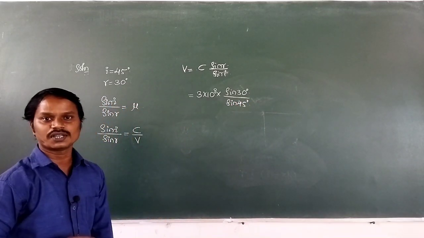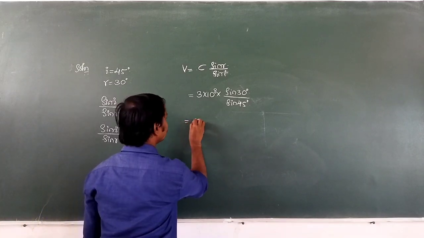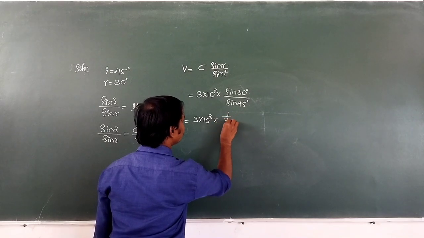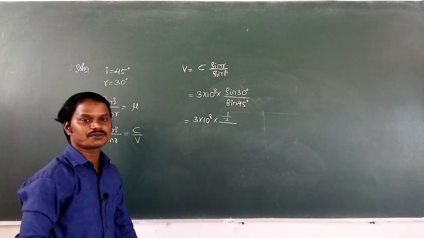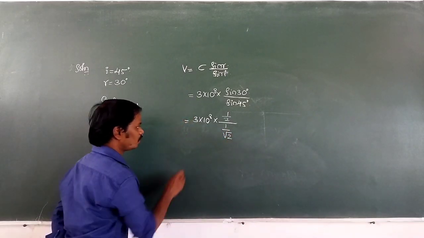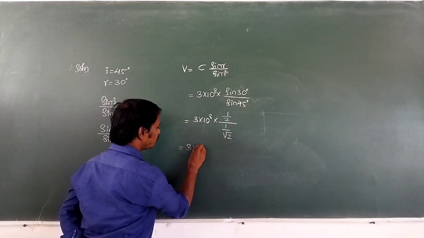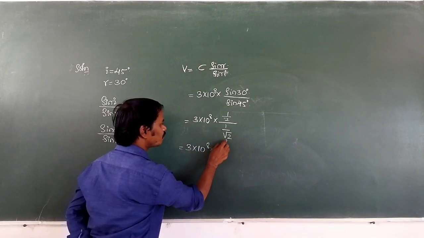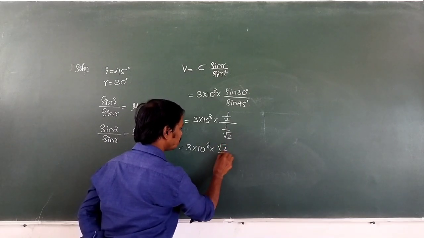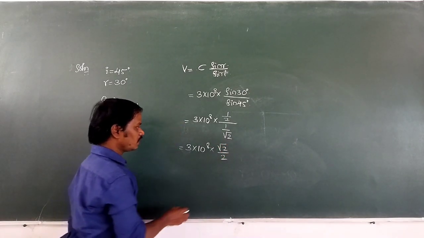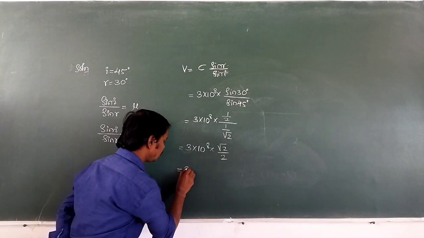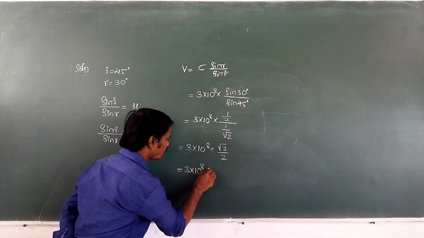Then sin 30 is 1 by 2. Then 3 into 10 to the power of 8. So sin 30, 1 by 2, whole divided by sin 45, that is 1 by root 2. Now we can write 3 into 10 to the power of 8. This root 2 comes to the numerator and 2 comes to the denominator, meaning root 2 by 2. Then root 2 by 2 is nothing but 1 by root 2. 3 into 10 to the power of 8, it is 1 by root 2.